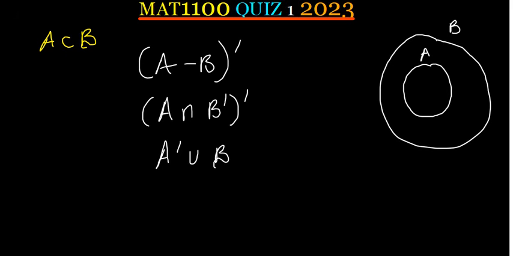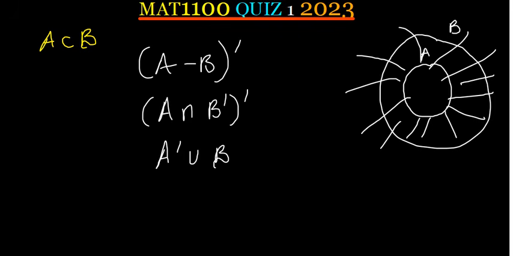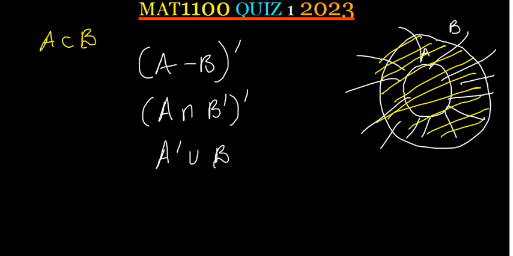A complement union B means what is outside A, together with B. What is outside A, that's A complement. Now, union B meaning also shade the set B. That's the meaning of union. So from what you're able to see here, the answer is going to be just B. If you get what is outside A together with B, that gives you B.